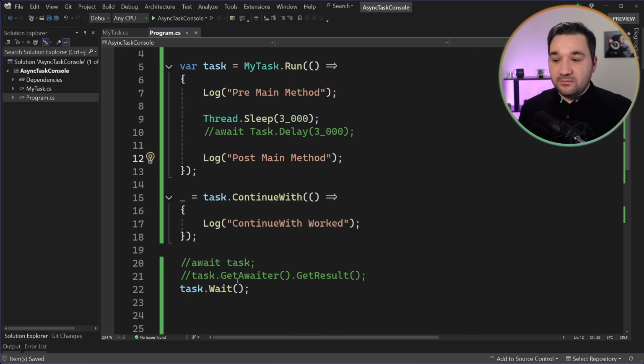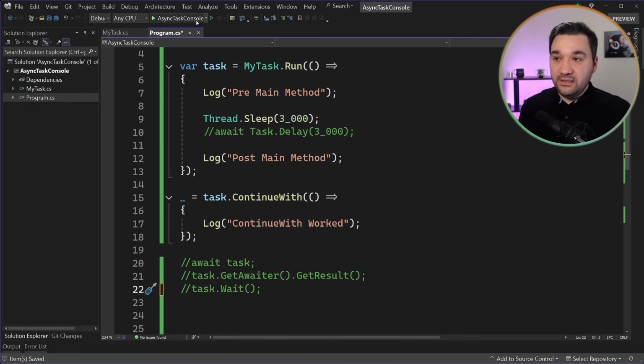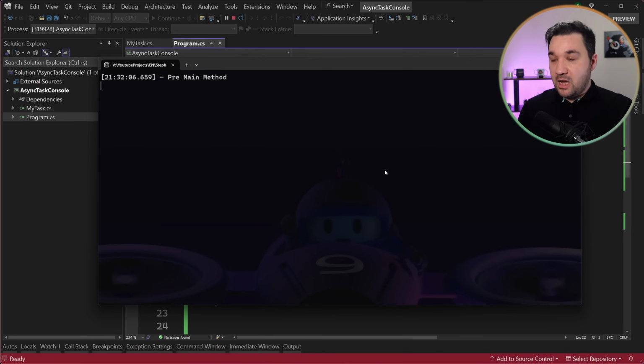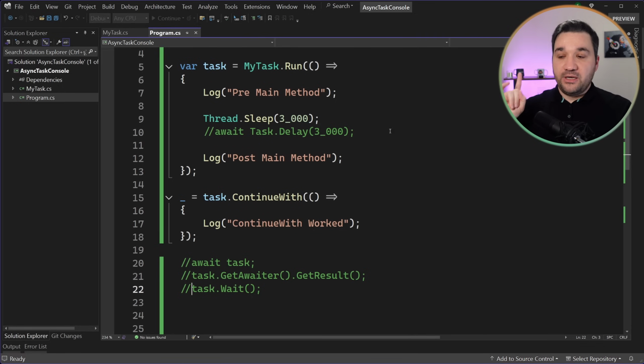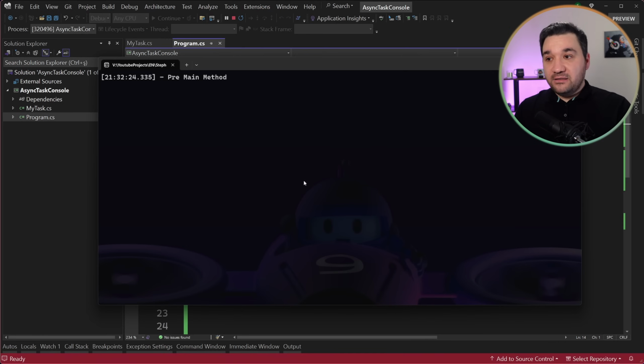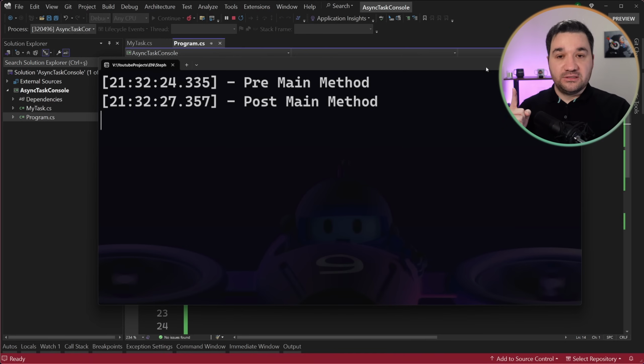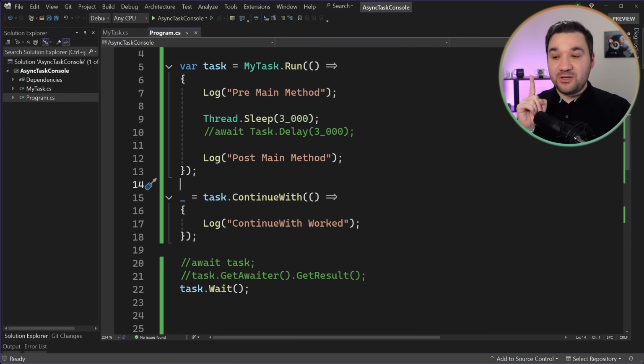The problem happens when we wait for it. If you remember, if I don't wait for it, I will see what I should see: pre, post, and continuation. If I have the Wait, I see pre and post. My continuation will be overridden. It's because of the logic we have in Wait.